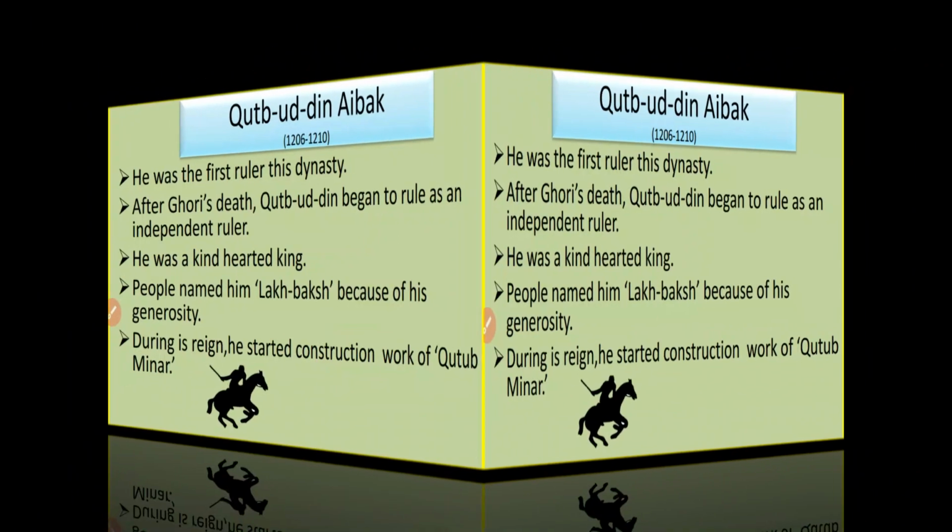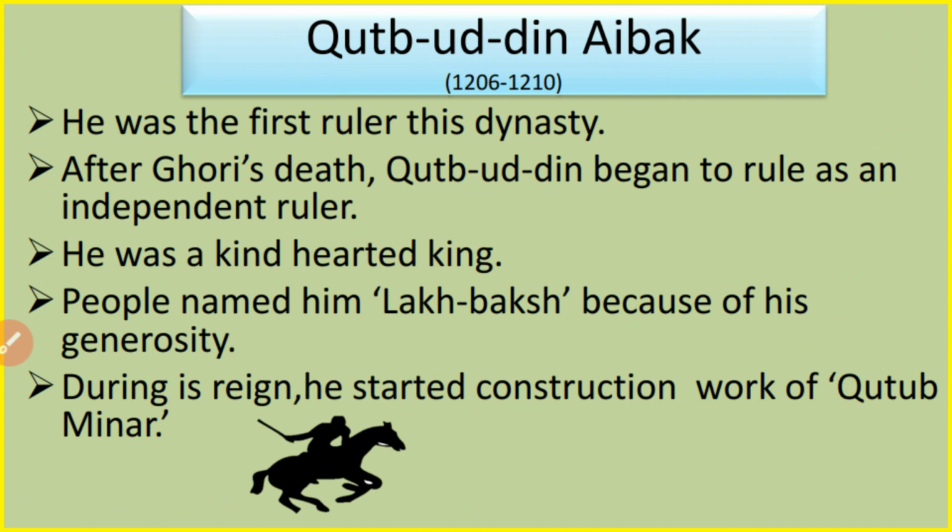Now dear students, let's study about these rulers one by one in detail. First we will study about the founder of the Slave Dynasty, and his name was Qutb-ud-Din Aibak. He ruled over Delhi and its surrounding areas from 1206 to 1210. He was the first ruler of this dynasty.